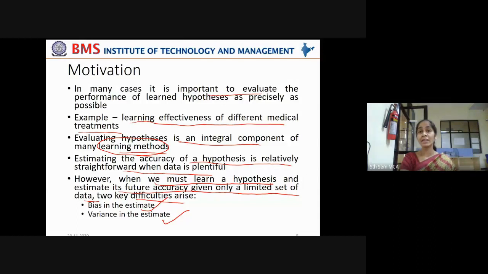You may have partiality in the estimation that has been done, and variance in the estimate. If your hypothesis is true for this small sample, and you take a different sample, you may get a different accuracy. Again you take a third sample, you get a different accuracy. So the variance, the difference in the estimates across samples, will be very high if the data is very less. So in these cases, evaluating hypothesis has gained very much importance.